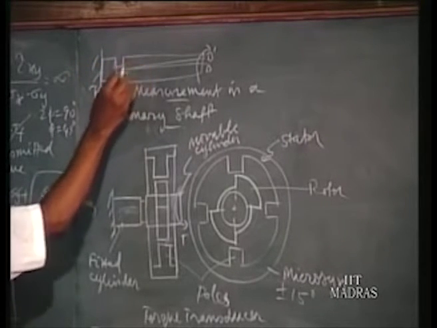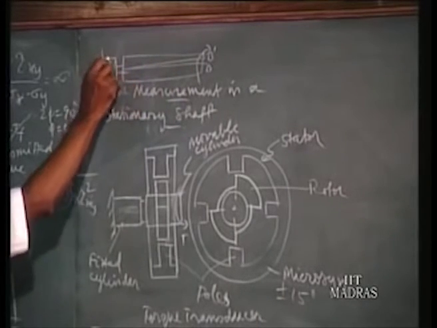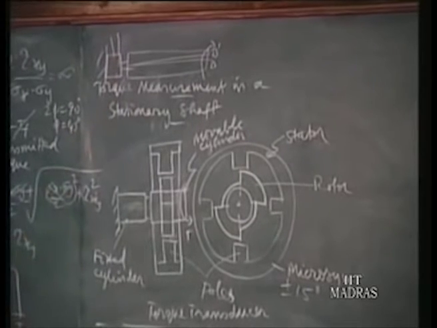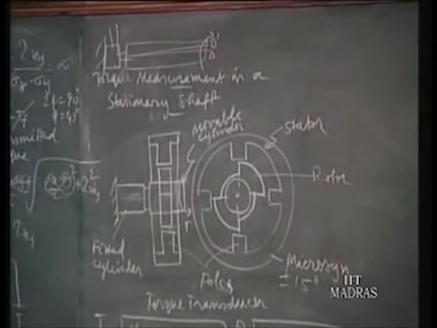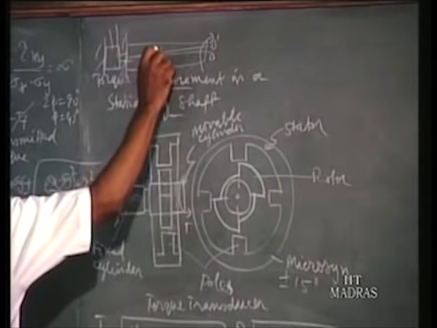Now the shaft is fixed to the transducer. So when you apply the torque, the transducer gives the signal. So that is an easy method. Or you can also use strain gauge torque measurement, fixing the shaft here and putting your strain gauges at 45 degrees.